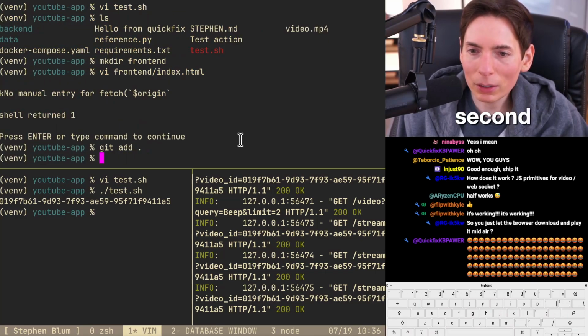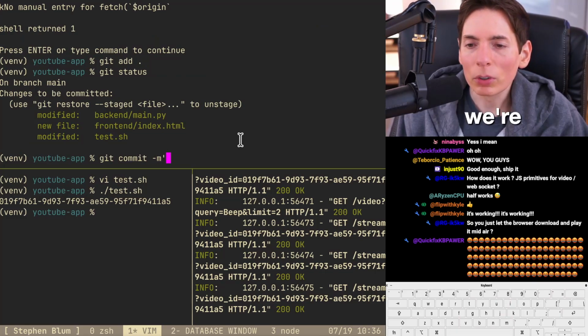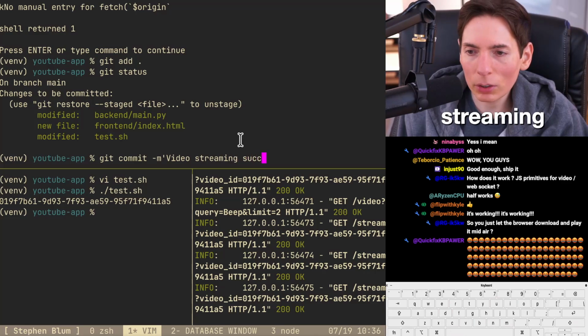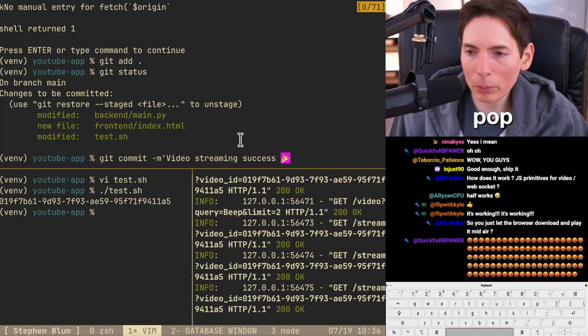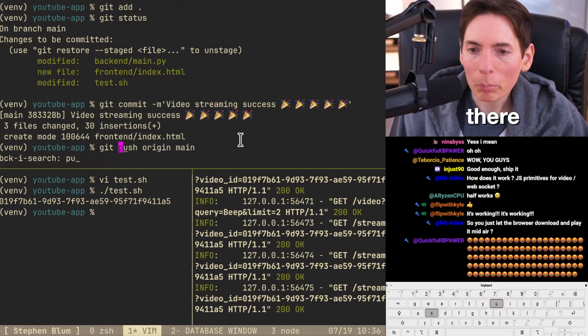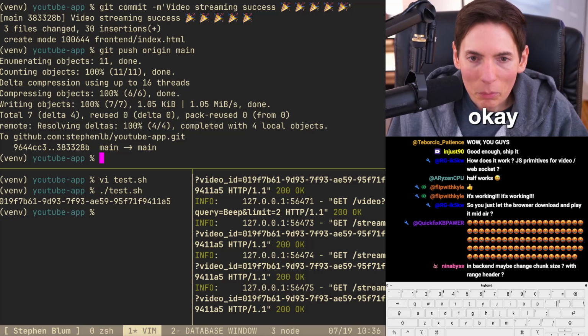So let's see here. Git add, git status, git commit, with a message. We're going to say video streaming success, with a few party poppers. There we go. Push to the main branch. Good to go.